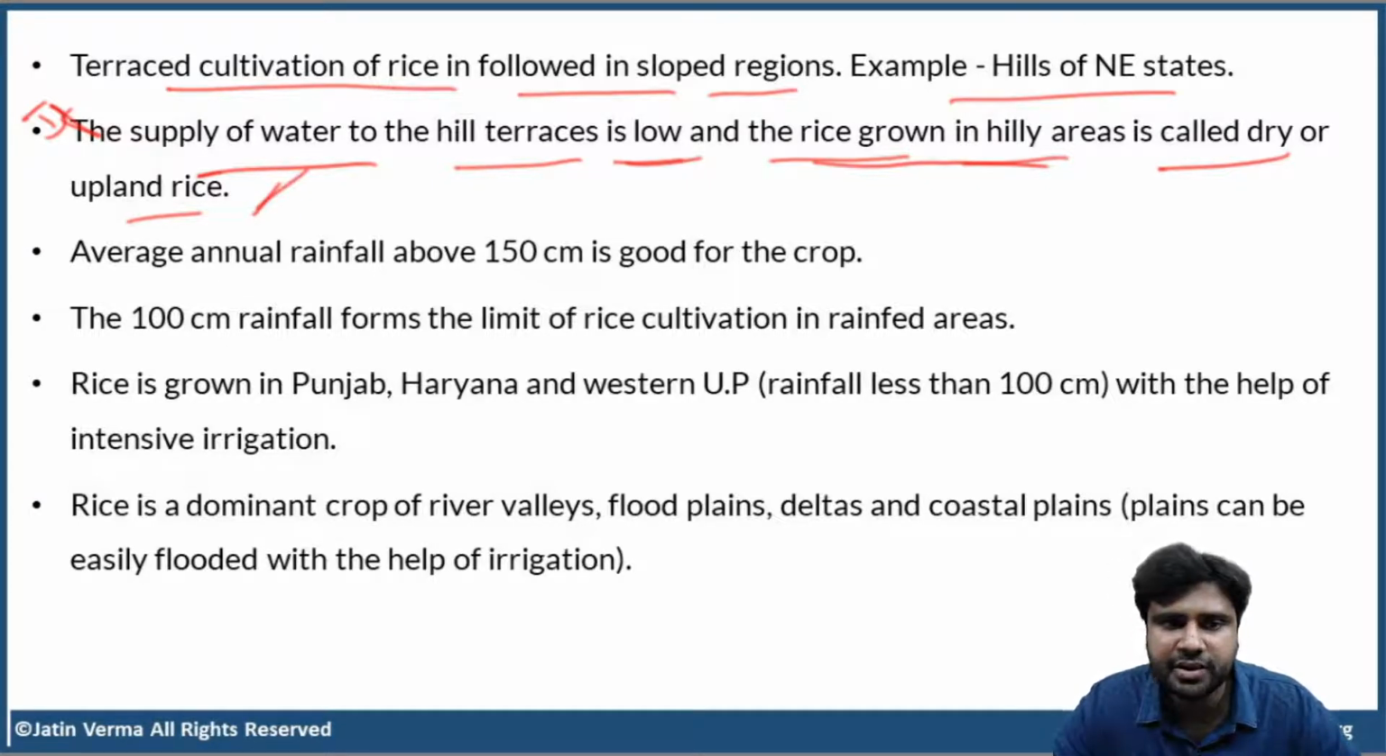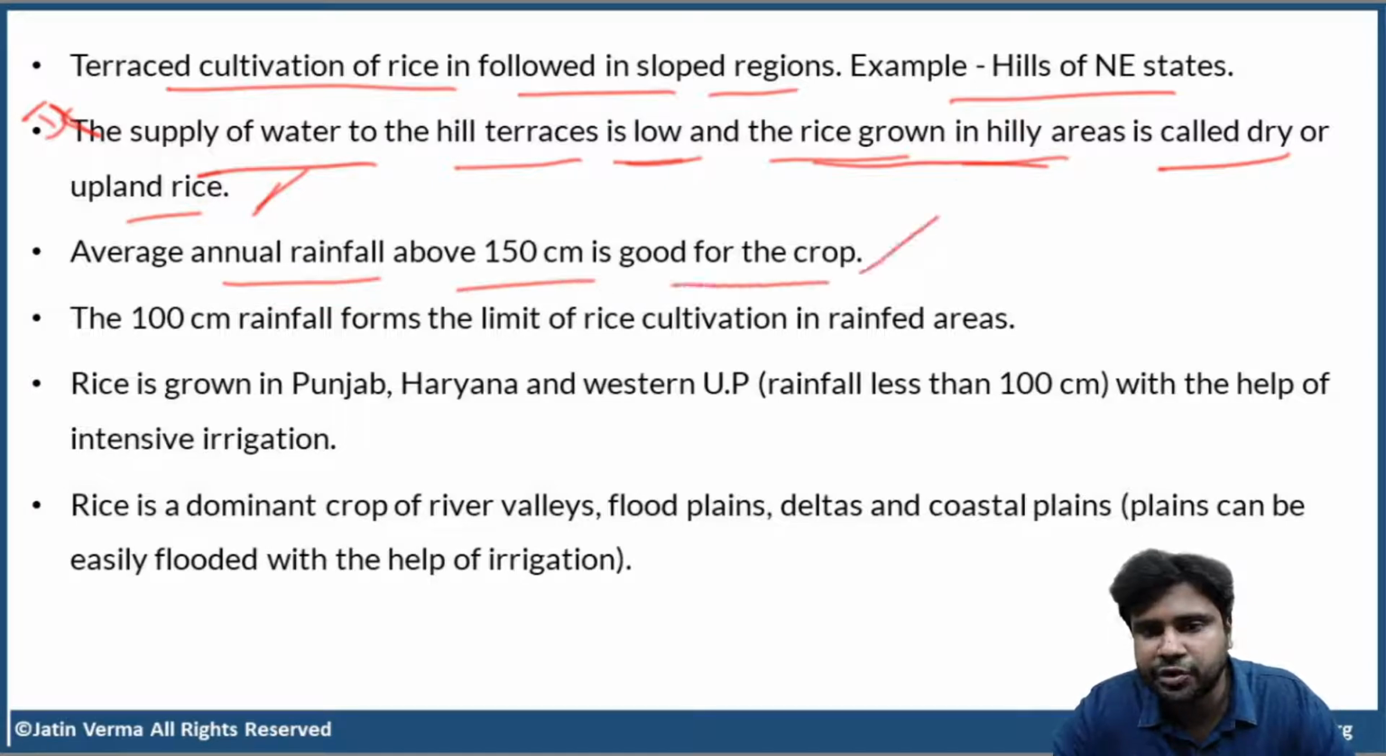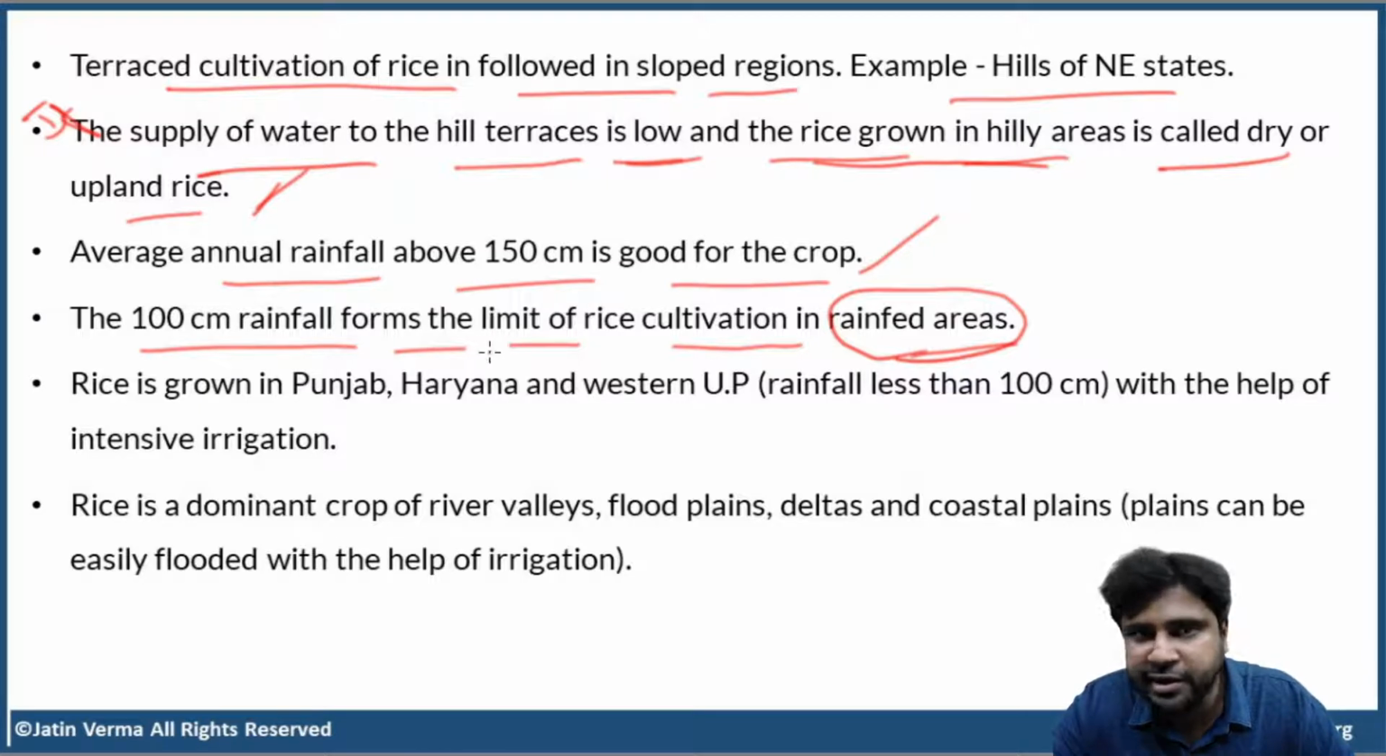Clear, right? I hope you understood this. Now, average annual rainfall above 150 centimeters is good for the rice crop. The 100 centimeter rainfall forms the limit of rice cultivation in rain-fed areas. Again, the keyword here is rain-fed areas. Okay. We are not talking about irrigated areas.